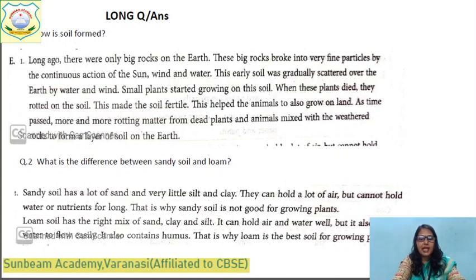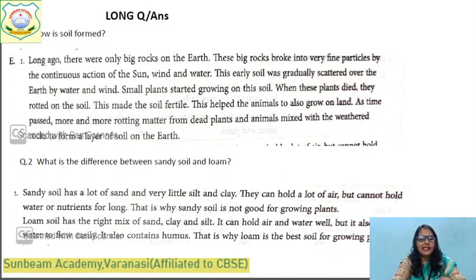Small plants started growing on the soil. When these plants died, they rotted on the soil, and this made the soil fertile. This helped the animals to grow on land. As time passes, more and more rotting material from the dead plants and animals is mixed with weathered soil. Okay?